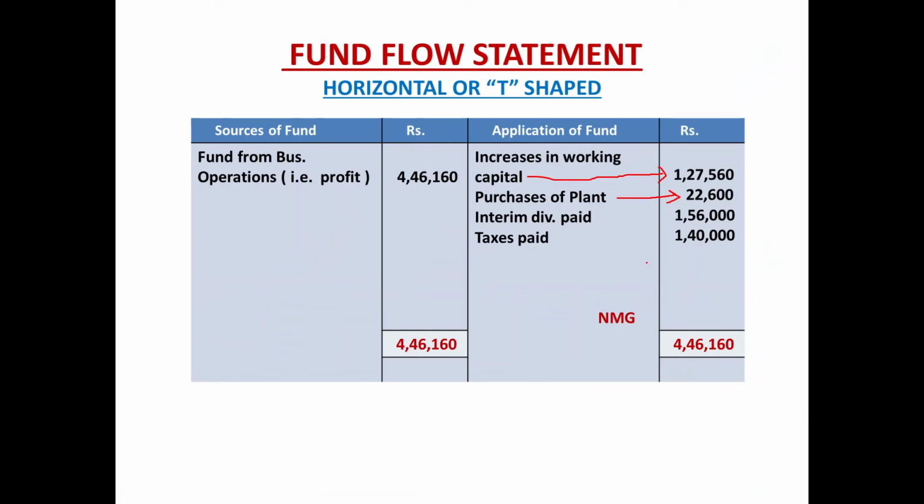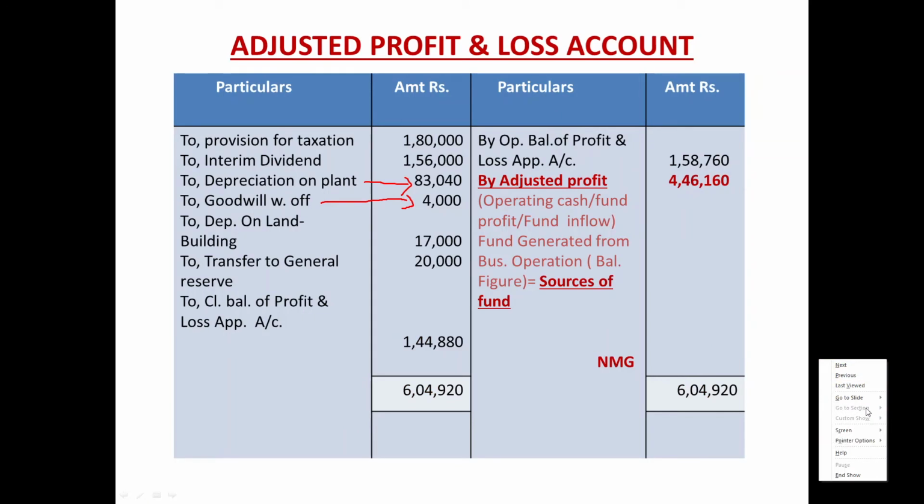Fund flow statement. Payment of income tax. Tax is paid 1,40,000. Adjusted profit and loss account. Current year's tax provision being a non-cash item, left hand side, provision for taxation 1,80,000.